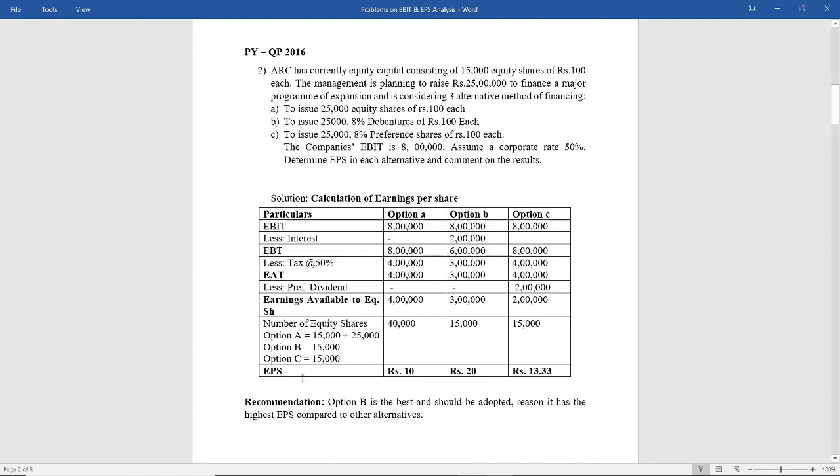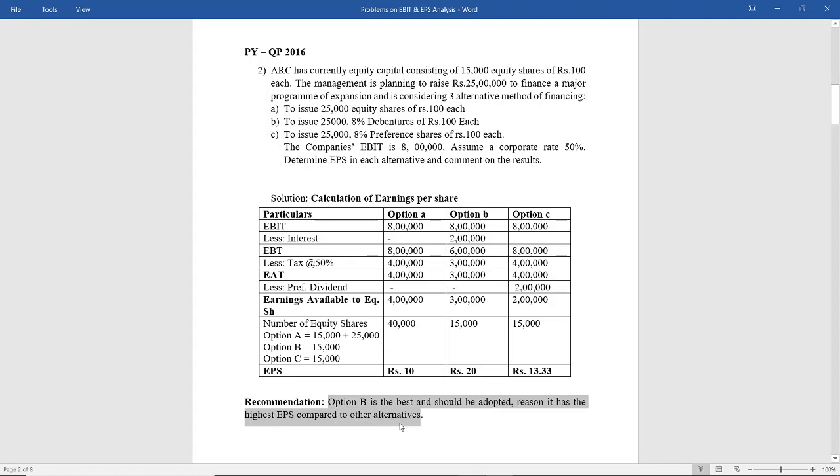Then you calculate EPS. EPS is nothing but earnings available to equity shareholders divided by number of equity shares, which is nothing but 10 for option A. On the same lines you got to calculate for option B and option C. Now which particular capital structure are you going to recommend to ARC Limited? You're going to recommend that particular capital structure which has the highest EPS. Now which is having the highest EPS? Option B, that is through only issue of debentures. Therefore option B is the best and should be adopted, the reason being it has the highest EPS compared to other alternatives.